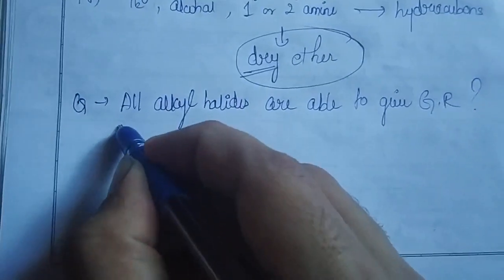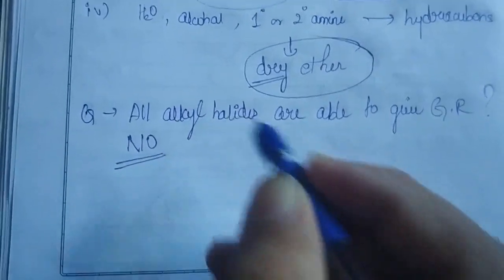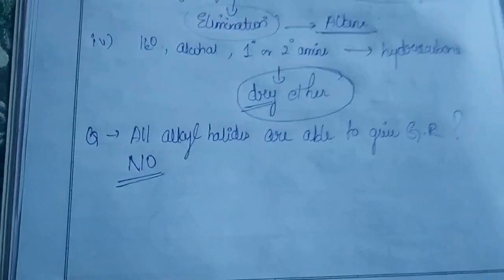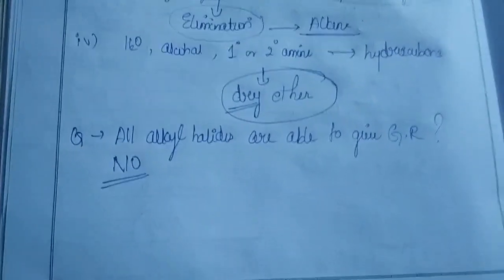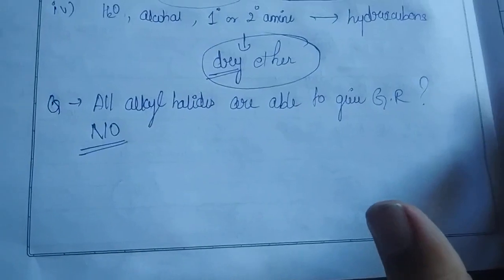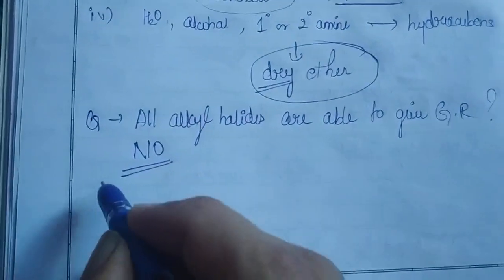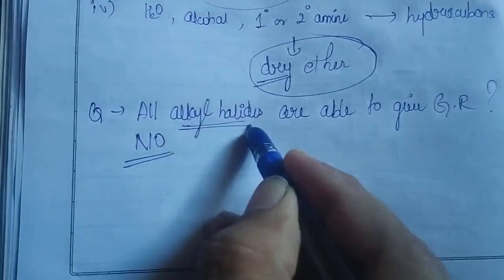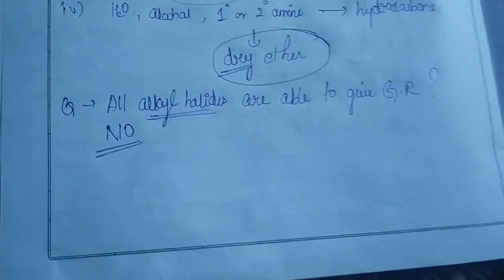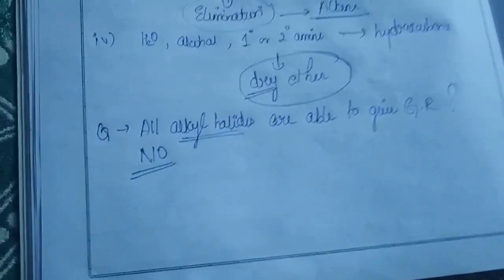The answer is no. Once again, an important part you have to remember, make it as a note. It's only for additional information I am giving. Okay. So now we have to understand which are the alkyl halides which are not able to give your Grignard reagents. Do remember, guys.